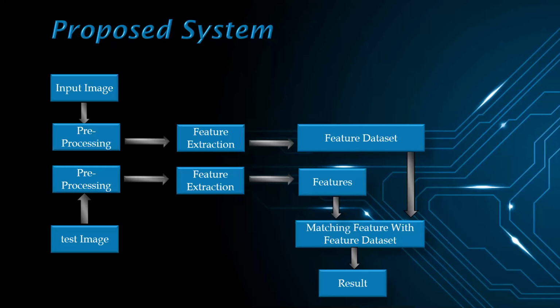The second step is grayscale conversion. The image is converted to a grayscale image as it reduces the complexity of the code. There are many methods that can be used to convert an RGB image to a grayscale image, such as the averaging method or the luminance method. This system uses the luminance method. The luminance method is a more sophisticated version of the average method. It also averages the values, but it forms a weighted average to account for human perception.